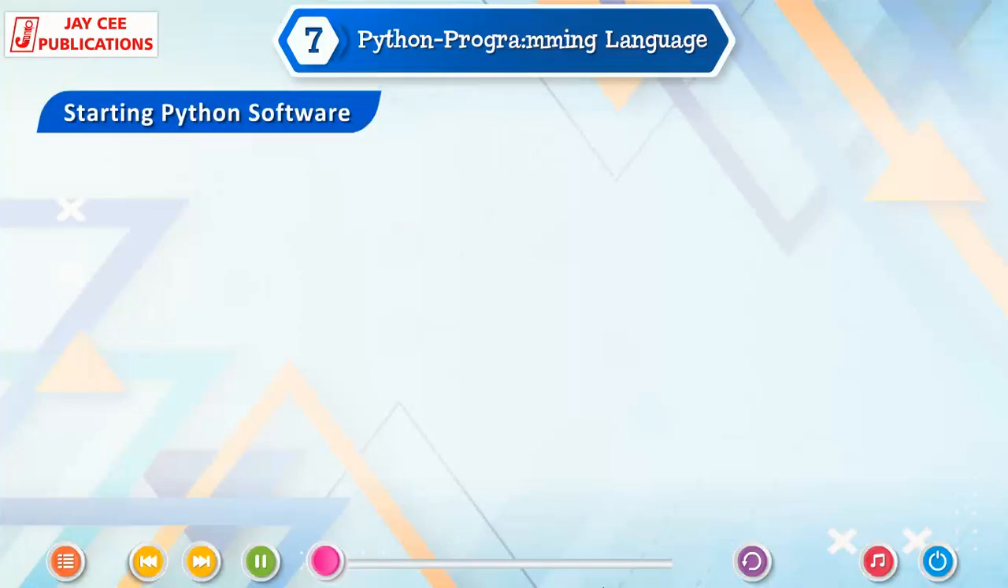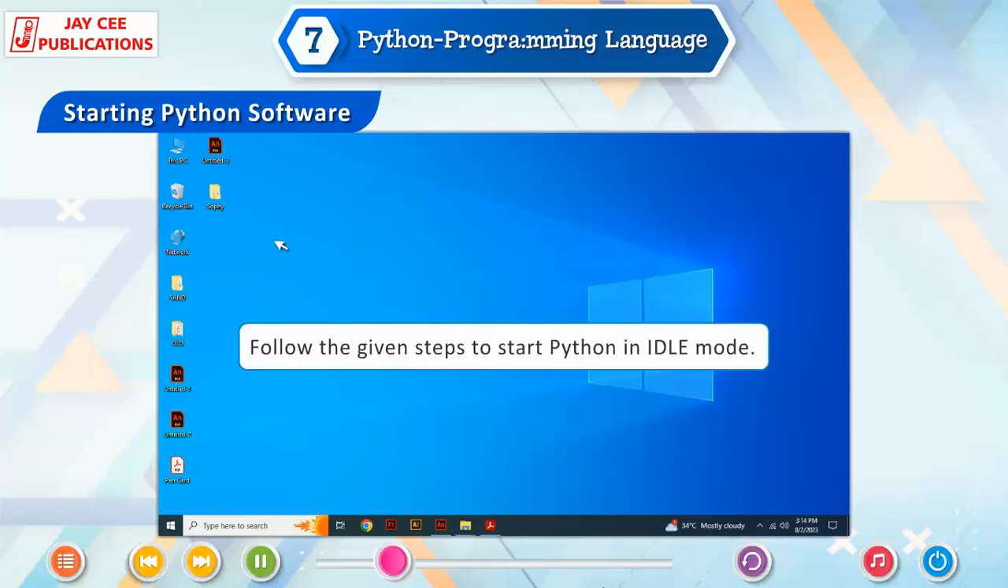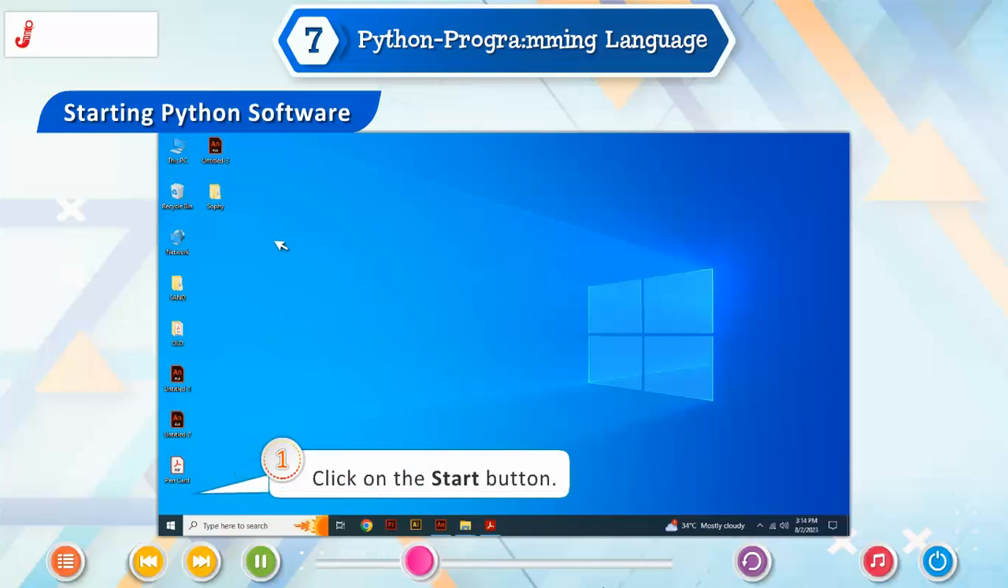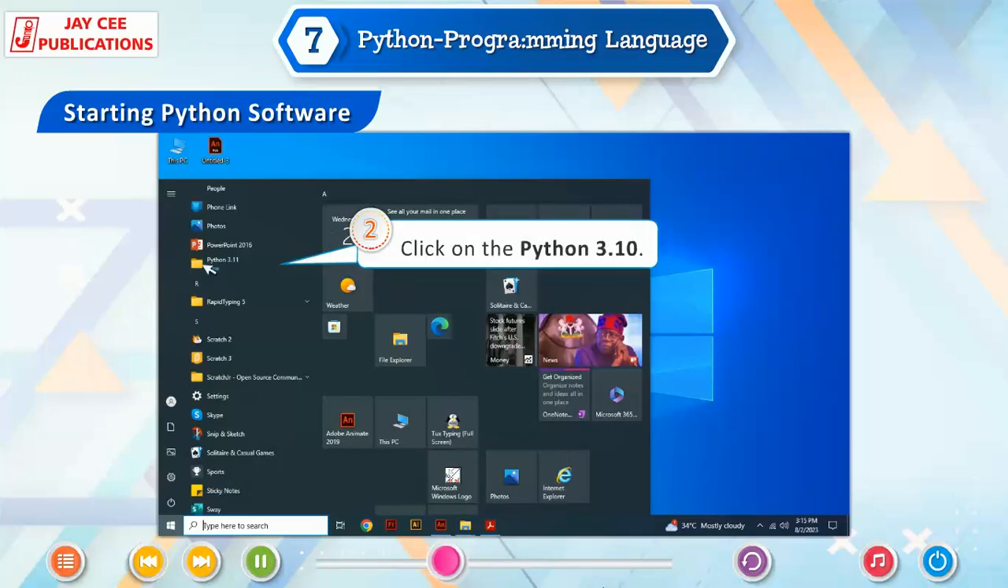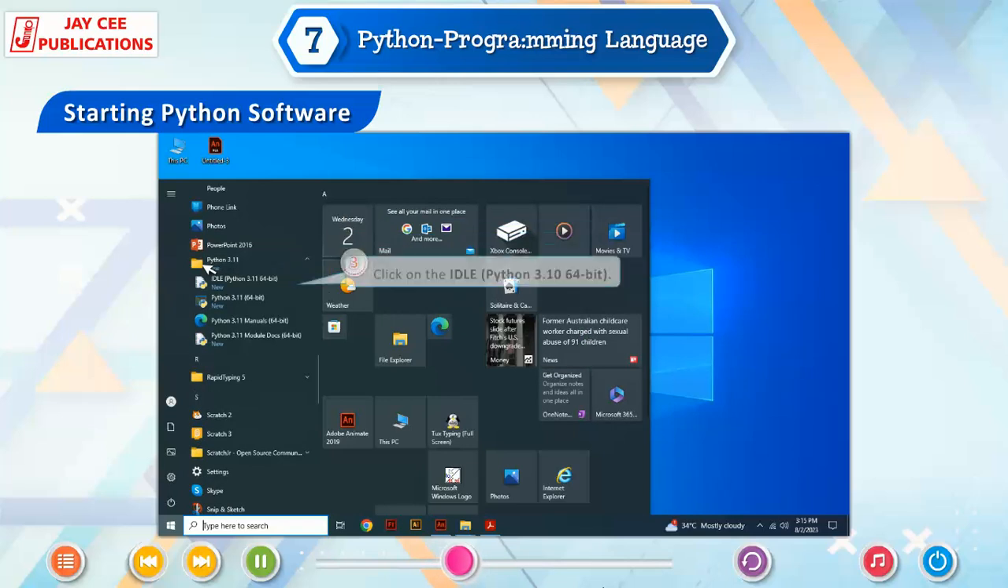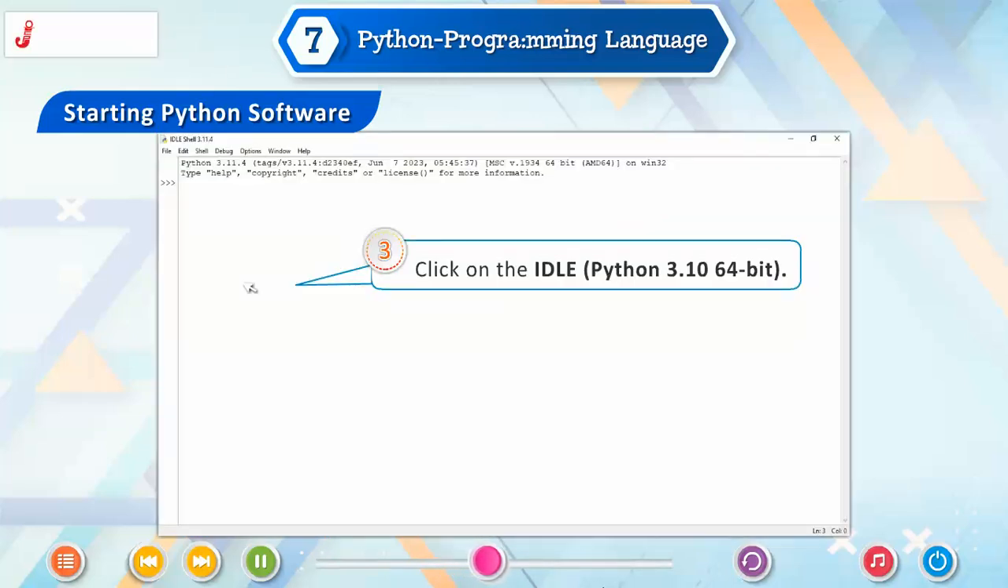Starting Python software. You can use either the command line window or the IDLE development environment to use Python interactively. Follow the given steps to start Python in IDLE mode. 1. Click on the Start button. 2. Click on the Python 3.10. 3. Click on the IDLE Python 3.10 64-bit.